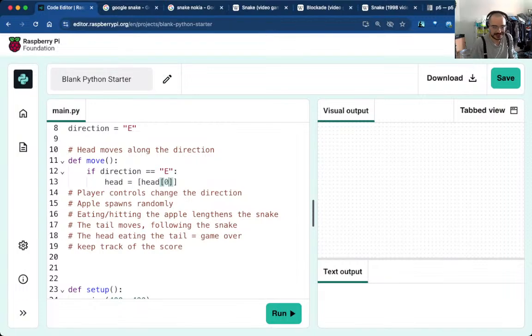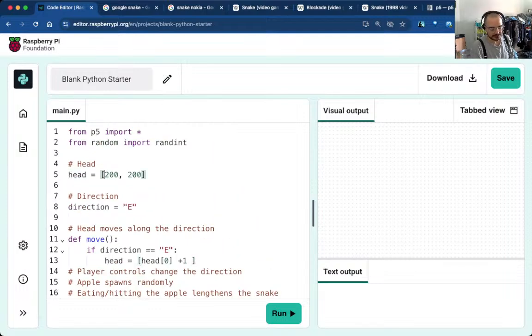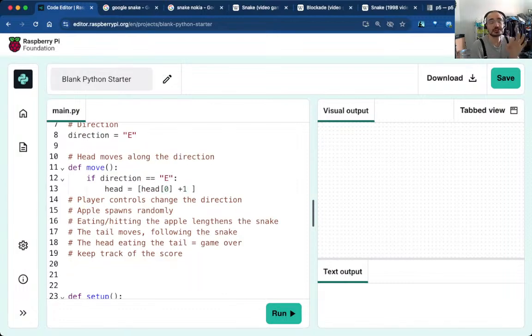So like X increases. You know what? I'm going to use a tuple. No, I'm going to use a list and I'm going to change it to a tuple and I'm going to explain why it's more powerful to use a tuple. Now, this is where we're venturing into kind of A level, or maybe to a degree not even on the A level spec type knowledge, but that's a good opportunity to show it. So, if we're moving east, forgive me, the first coordinate, the X coordinate of the head increases because we're moving to the right of the screen.